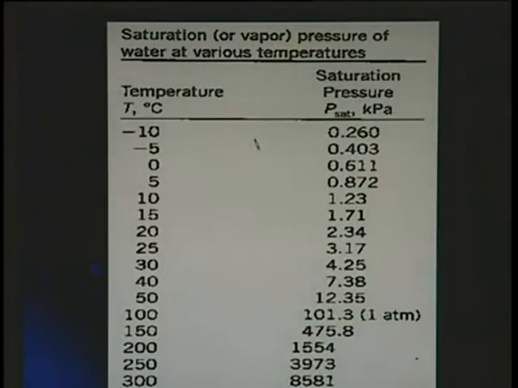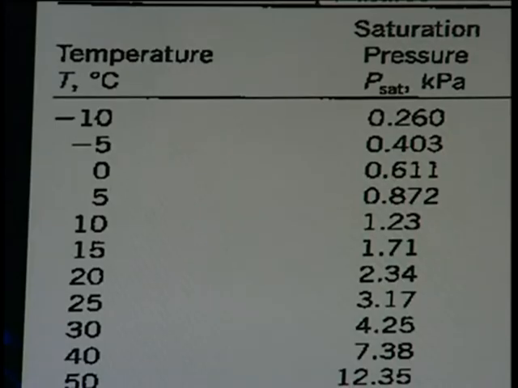We have a table here. In this table we have the saturation or vapor pressure of water at various temperatures. On the left column we have the temperature of water, minus 10 degrees centigrade to 300 degrees centigrade. As we increase the temperature of water, the saturation pressure or vapor pressure will keep increasing. So for minus 10 degrees centigrade it is 0.260 kilopascal, and for 300 degrees centigrade it is 8581 kilopascal.